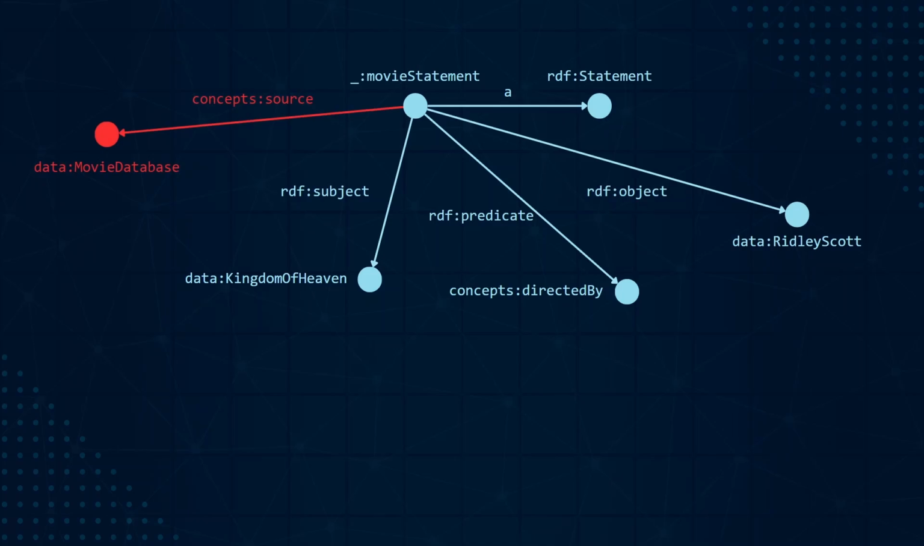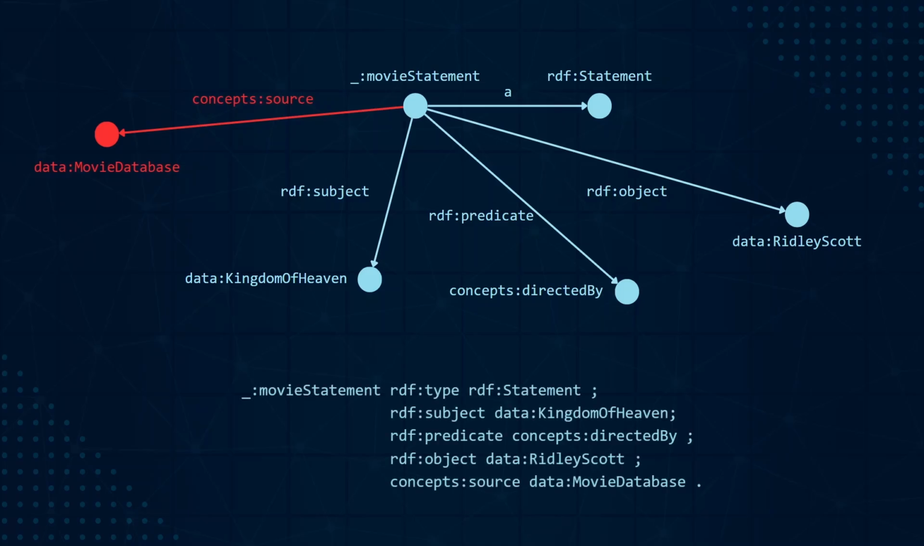Through modeling the statement itself as resource, we can link other resources to it. For instance, the movie database. Below, you can see how this graph would be modeled in RDF turtle syntax. As you can see, this reification graph is very complex for a single statement and can lead to severe performance issues when processing graphs that hold much information.